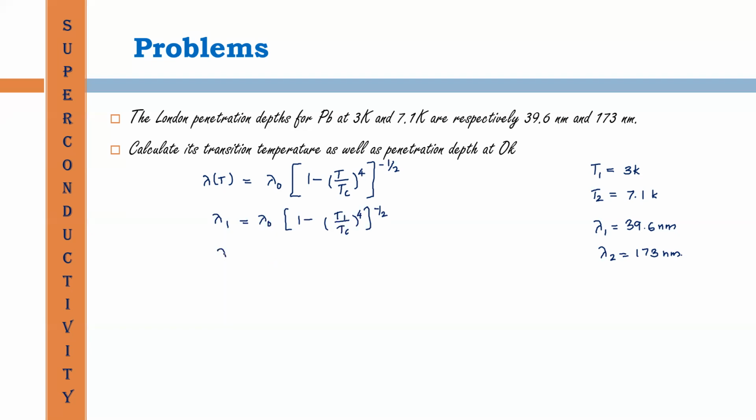Then lambda 2 is equal to lambda 0 into 1 minus T2 divided by Tc whole raised to 4 raised to minus half. First, we divide these two equations. From that, we can obtain the value of Tc.